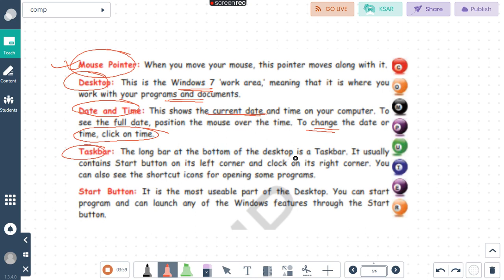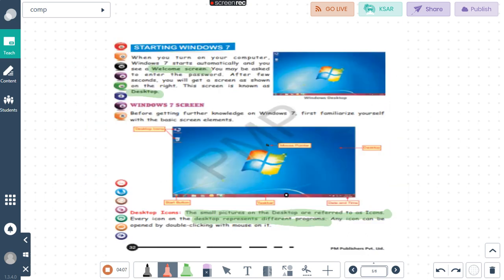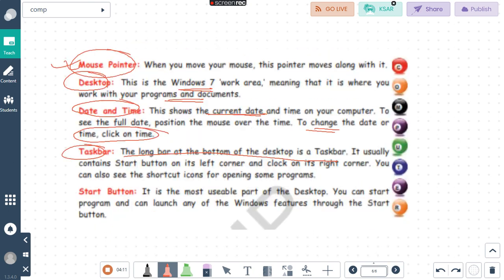Taskbar contains all the actively running programs of the computer. It is a long bar present at the bottom. So, where is the taskbar located? See, this is the taskbar, a long bar located at the bottom. It contains all the presently working programs of the computer.